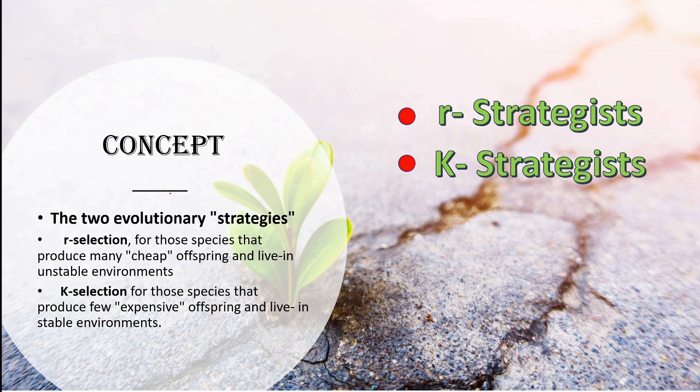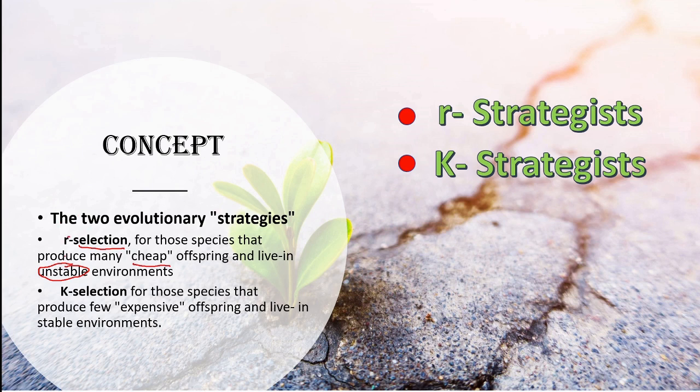R selection is for those organisms or species that produce cheap offspring and live in an unstable environment. You should always remember in which type of environment these strategists live, because this will help you to recall their characteristics.